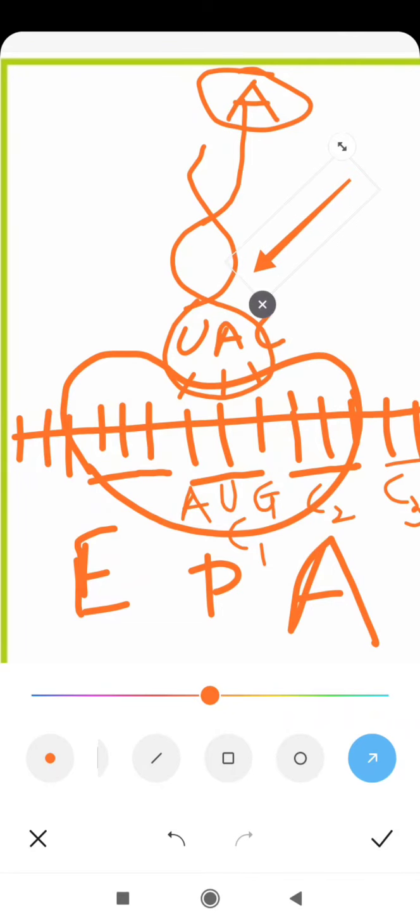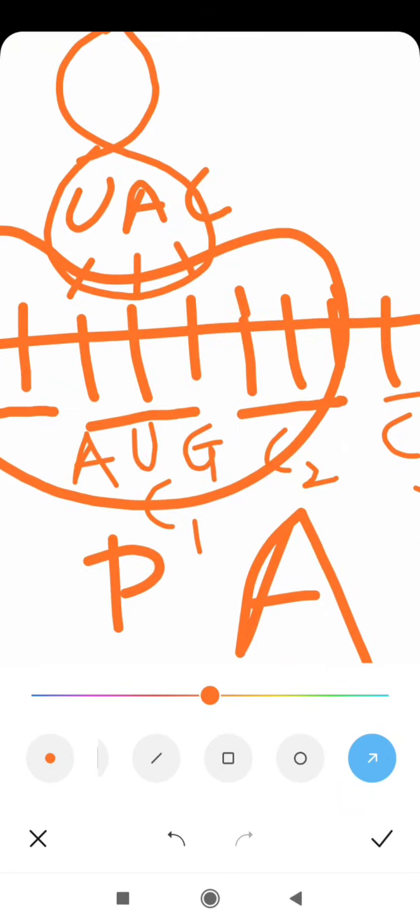Okay. So here there is the second tRNA. Now the second tRNA will bring the second amino acid at codon number 2. Suppose this codon number 2 is UUU, and UUU codes for the amino acid phenylalanine.